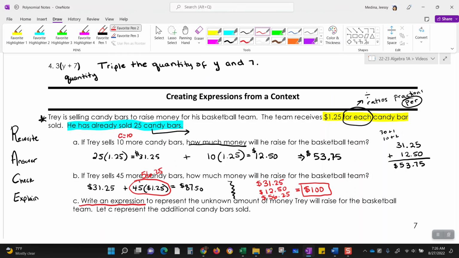Over here, we sold 45 more candy bars. So that was 45. I guess they're leaning more towards this calculation here. So writing expression to represent the unknown amount of money Trey will raise for the basketball team. Let C represent the additional candy bars sold. But this time, we don't know.